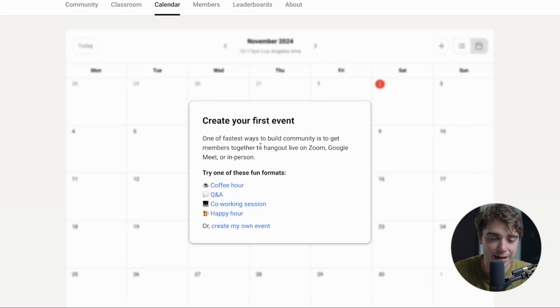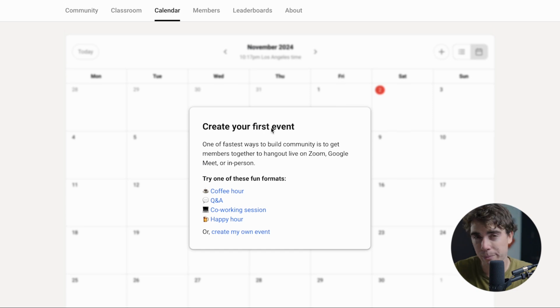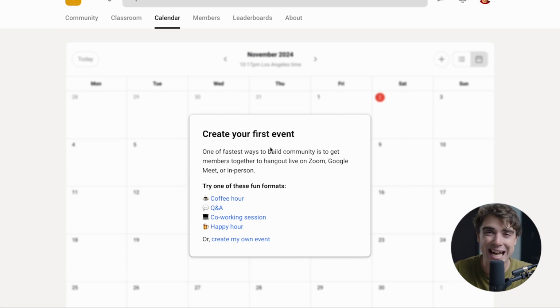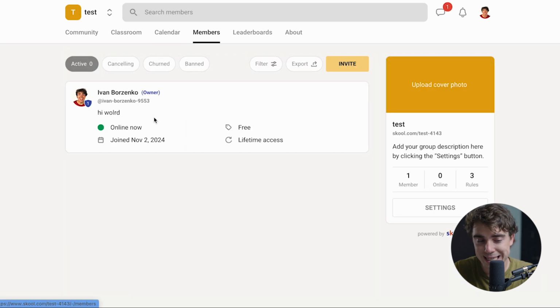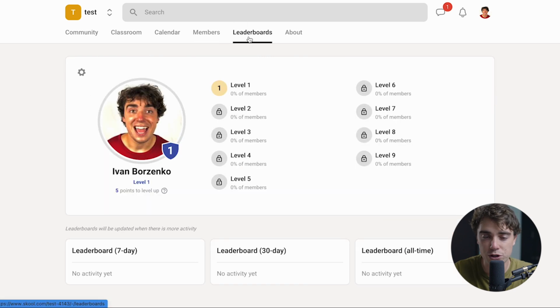And for your entire community, there can be a calendar dedicated to make sure that everything is centralized in one place, so everybody knows what's going on and has full visibility. You guys can also see all of your members in one place whenever we click on members. So think of it as like the CRM options in Whop. But the cool part that differentiates Skool compared to Whop, and this is going to be huge when it comes to the platform, is the leaderboard feature right over here.